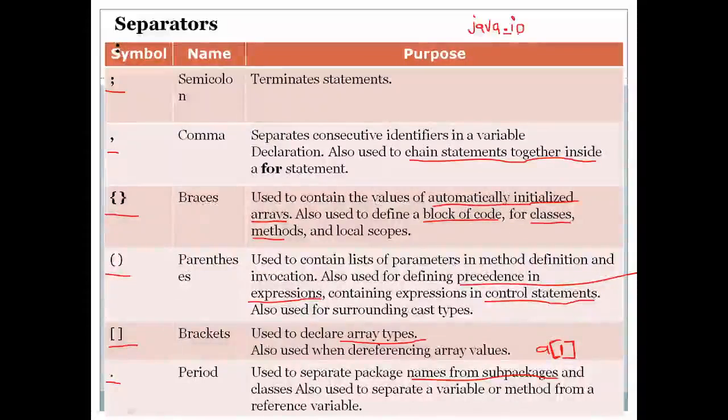So we will study package and subpackage in detail in a later section. But the important thing here is the separator, the dot separator. It is used to separate packages from other packages. Even it is used to separate the reference variable from the method. So in a later section we will study these separators in detail.